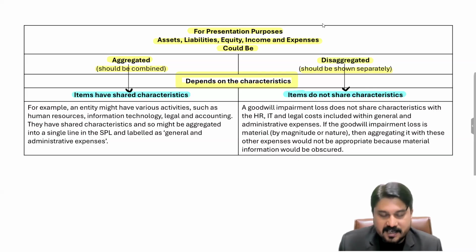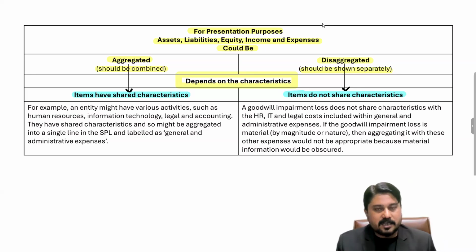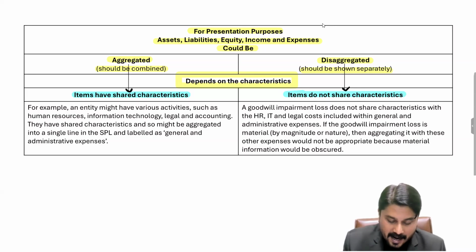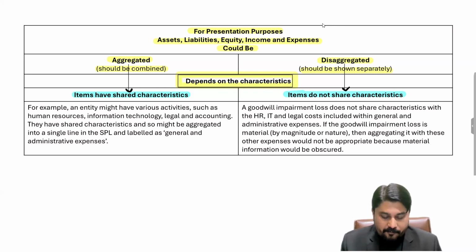And the items which do not share characteristics, all those elements are to be shown in the financial statements separately. So for presentation purposes, either assets, liabilities, equity, income or expenses, they could be shown by aggregating or by disaggregating. Aggregated means they should be combined, and disaggregated means they should not be combined and should be shown separately. And all this is dependent upon the characteristics: the elements which have shared characteristics could be combined, and the elements which do not share characteristics should not be combined.